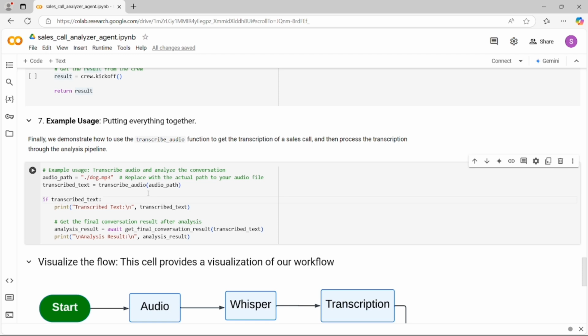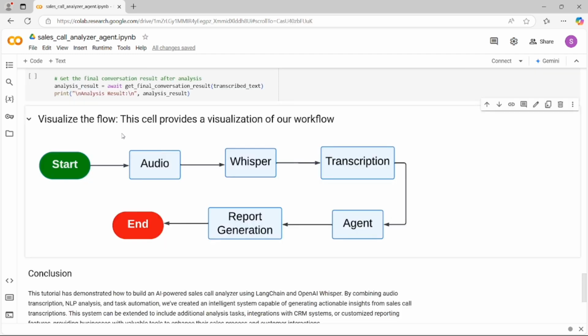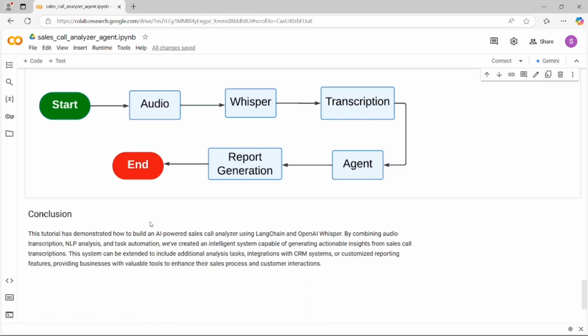This is the visual representation of our workflow. So here we are starting, and then we are giving audio to our Whisper model. The Whisper model will return our transcription, then the transcription goes to the agent, which will generate the report, and then the end. So that's it.